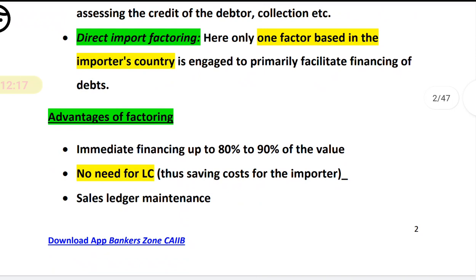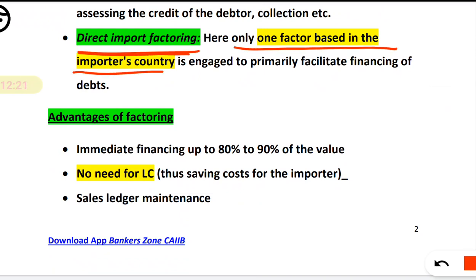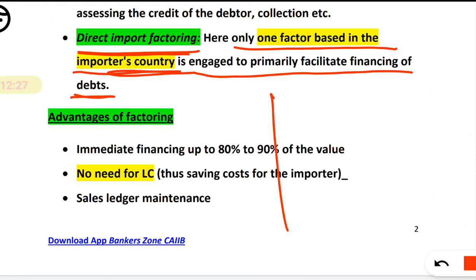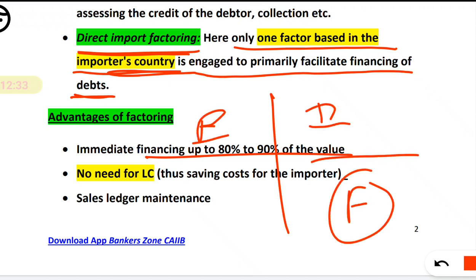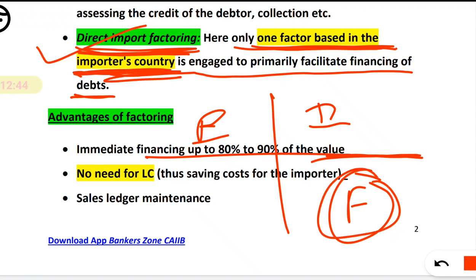What is direct import factoring? Only one factor based in the importer's country is engaged for doing the financing of the debts. Again, here is an exporter, here is an importer, and a factor will be only in the importer's country. So in direct import financing, one factor is in the importer's country only.